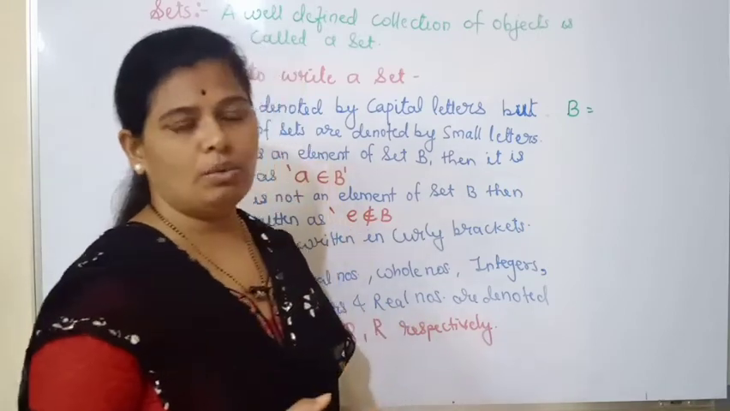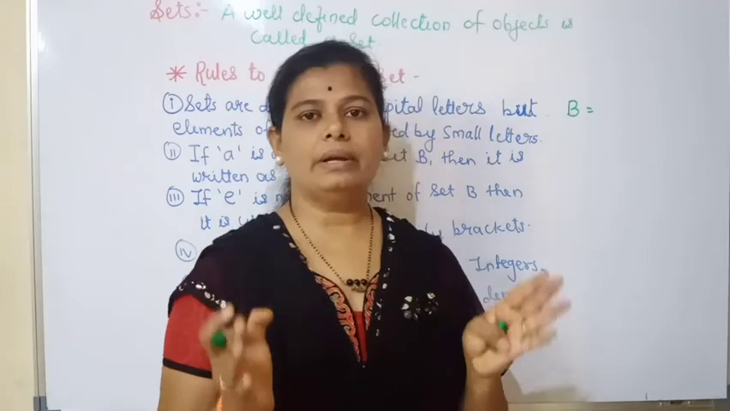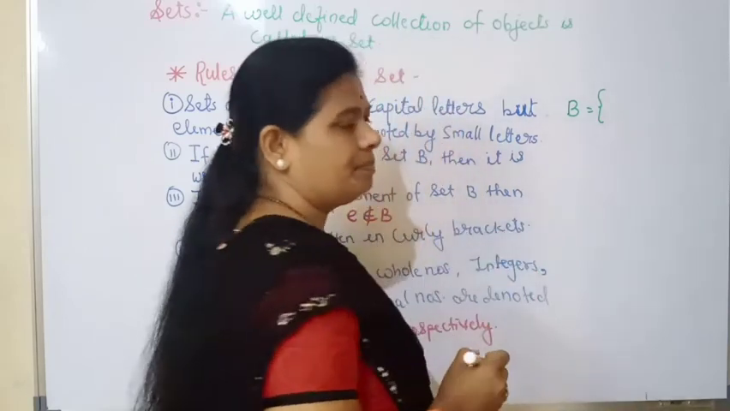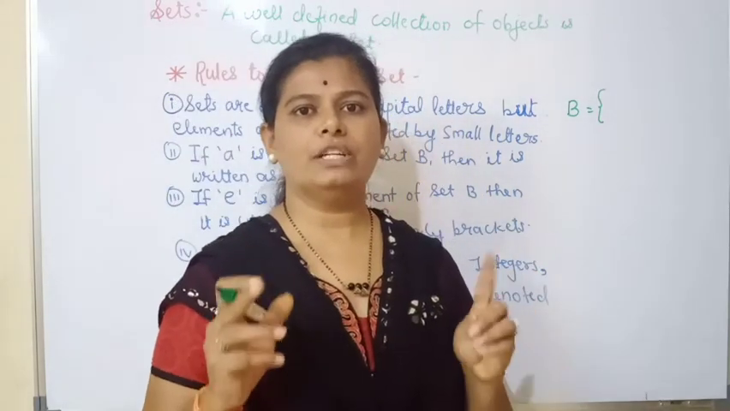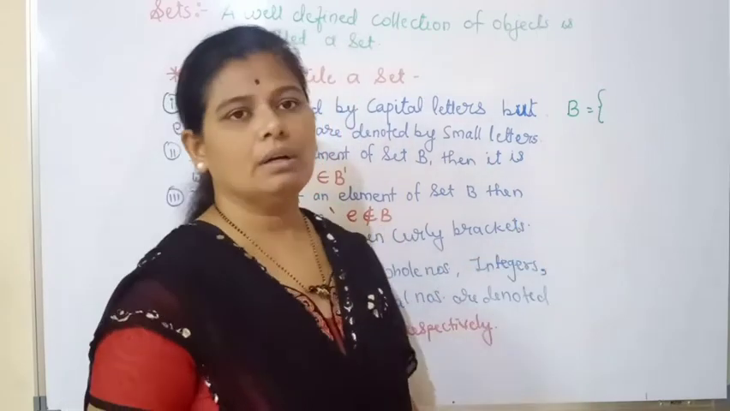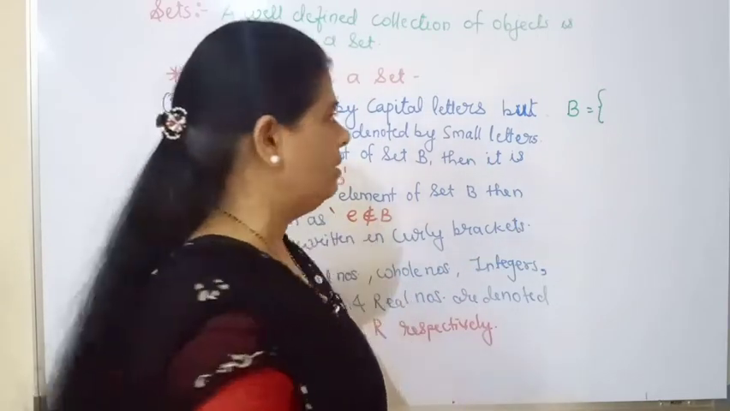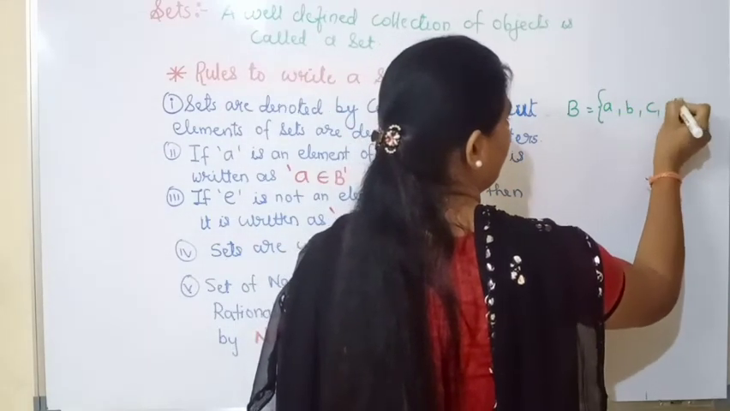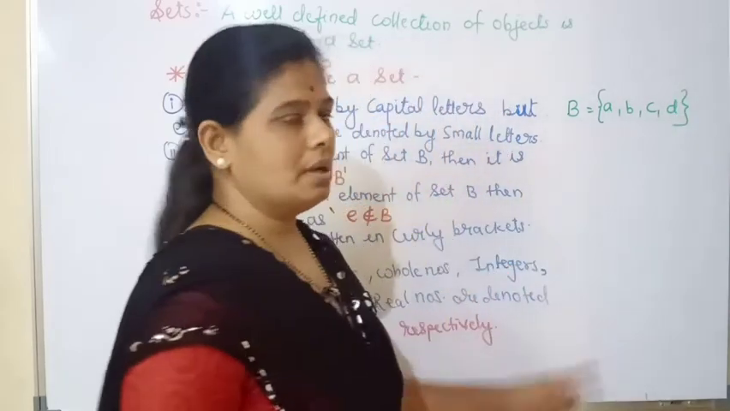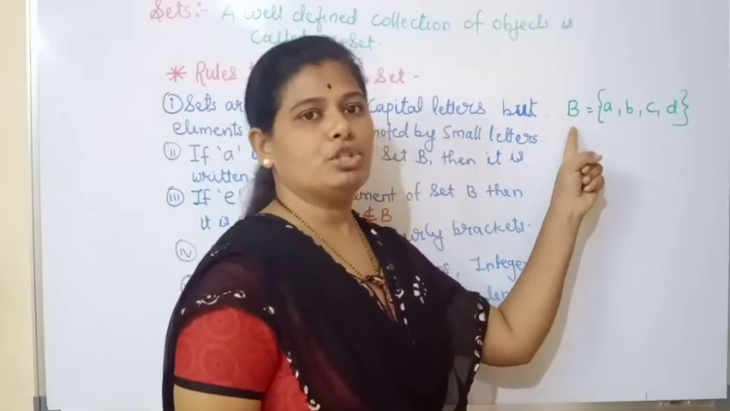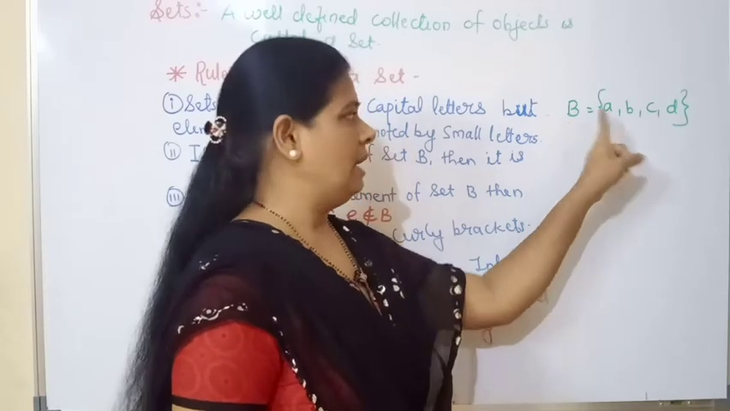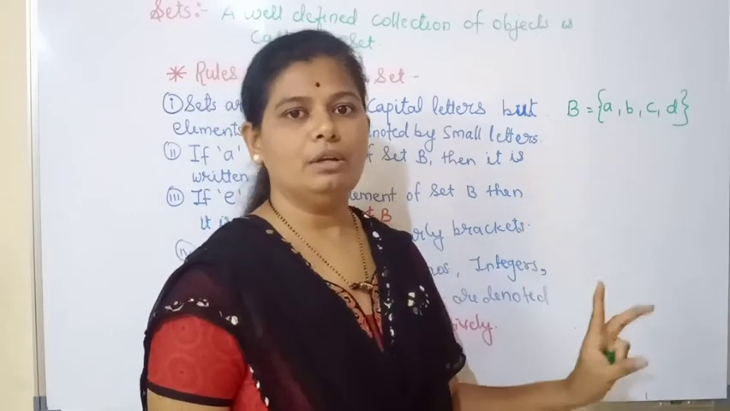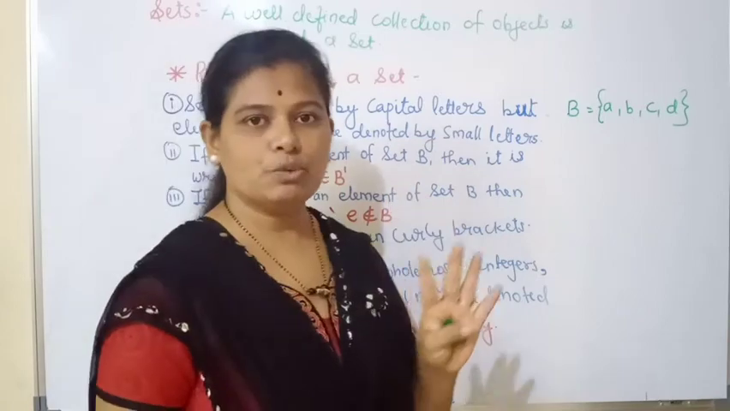Now first of all, let me tell you one thing: when you write a set, it is written in curly brackets. As all of you know, there are types of brackets: round brackets, square brackets, and curly brackets. So in the curly brackets you have to write the set. For example, I have written a, b, c, d. This is a set B, denoted by the capital letter B, and the elements in the set, a, b, c, d, are denoted by small letters. So I think the first point is clear now.